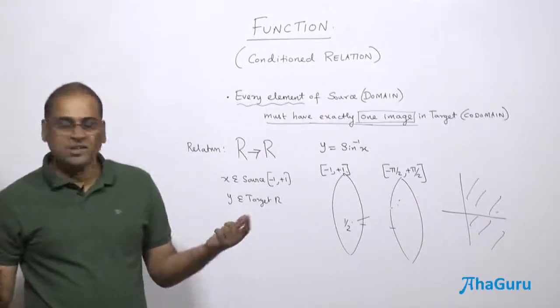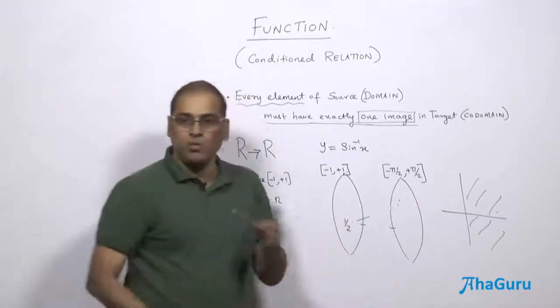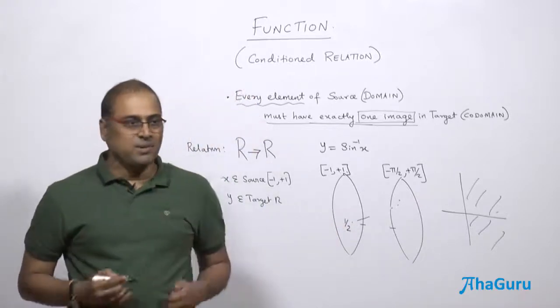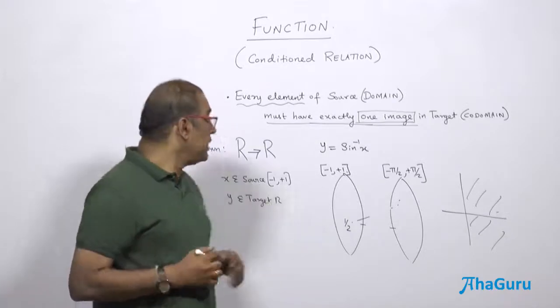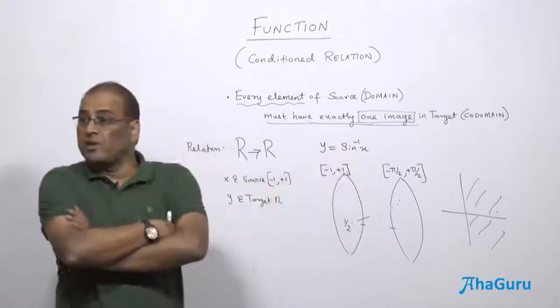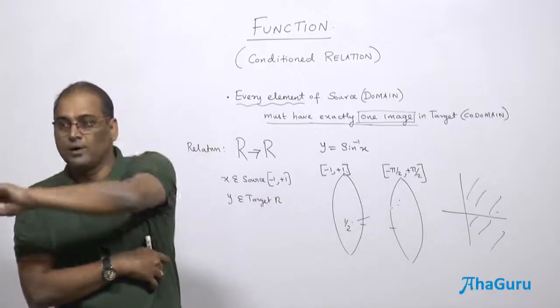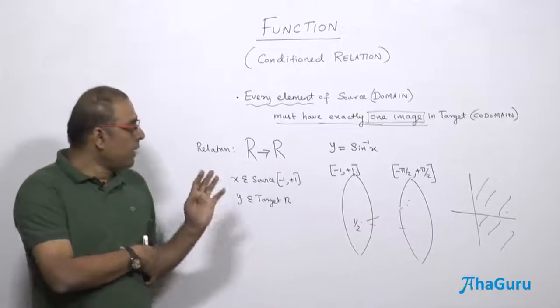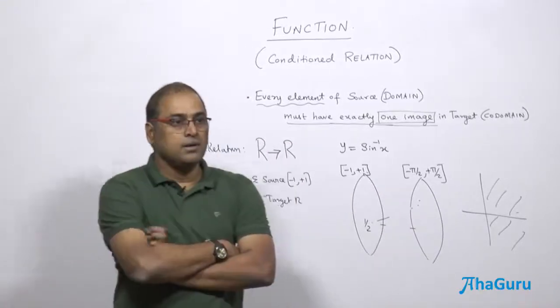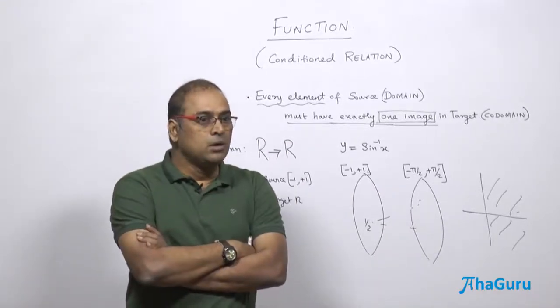So no repetition. That means one element will have only one image, and every element from -1 to +1 will have an image. So when do you say sine inverse of x is a function? Only if your source is the closed interval from -1 to 1, real numbers, and the target is minus pi by 2 to plus pi by 2.